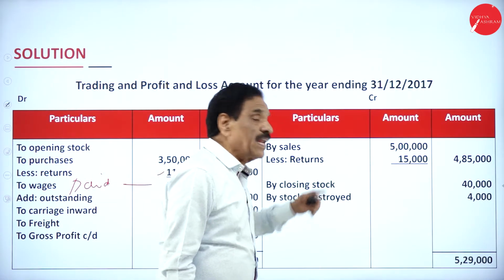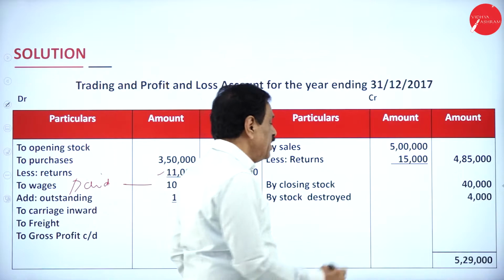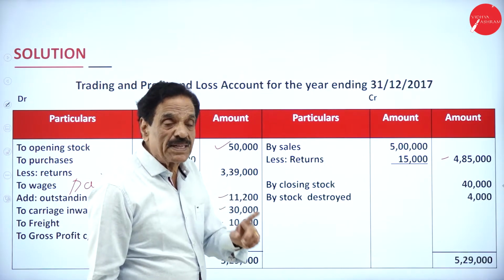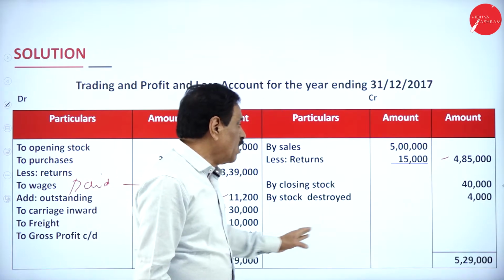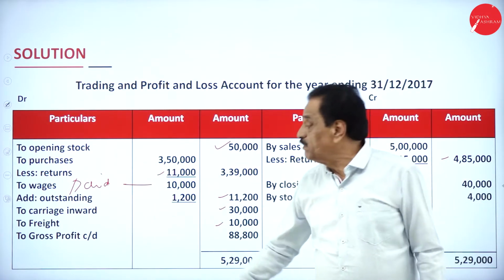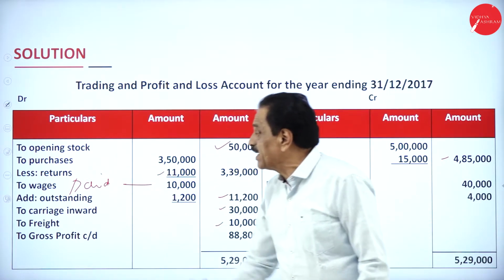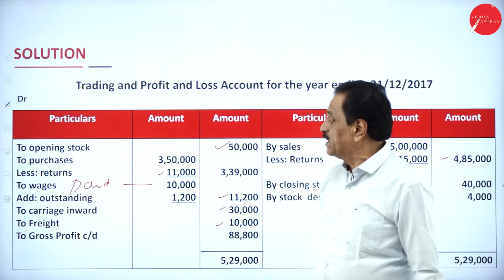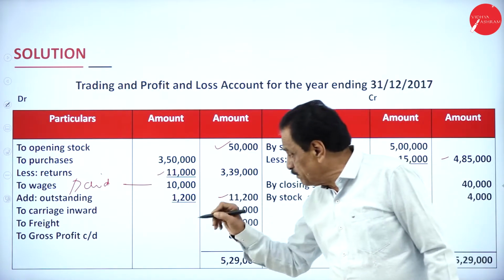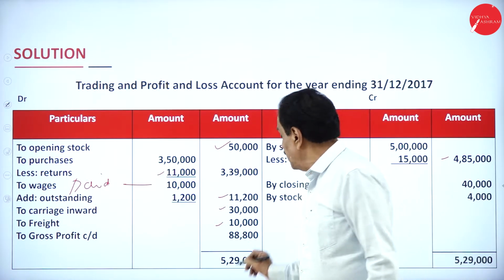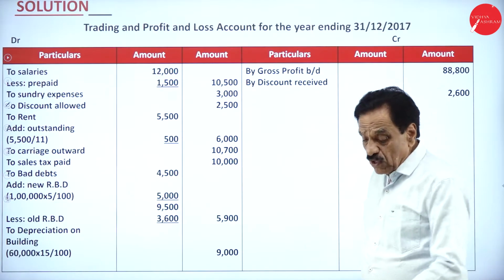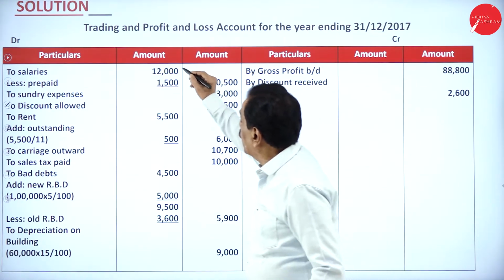Your sales is 5 lakh. Sales return 50,000, actual sales become 4,85,000. Your closing stock as per the adjustment is 40,000. Stock destroyed is full value, 4,000. All direct expenses will be taken into account. So carriage inward is a direct expense. Freight is a direct expense. Wages is a direct expense which is directly connected to the trading account. The result may be gross profit or gross loss. We got a gross profit of how much? 88,800.